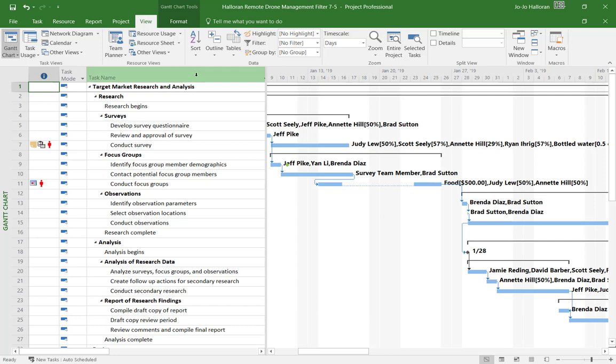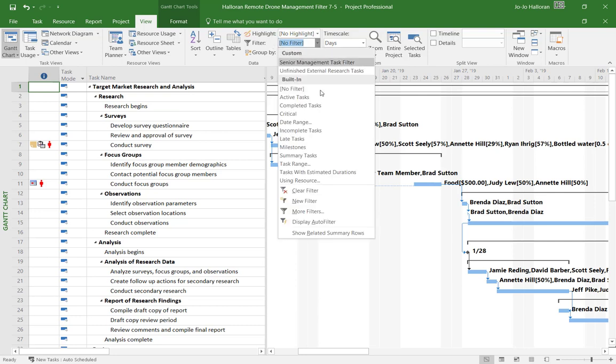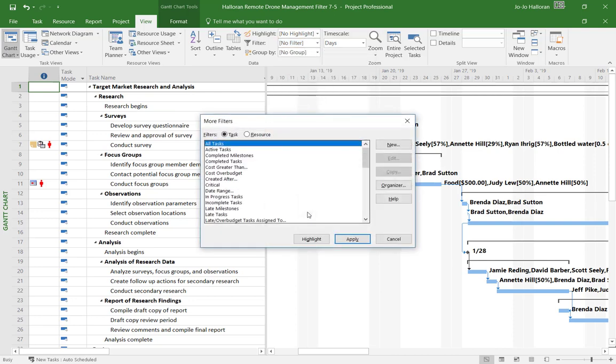What I'm going to do now is come over here to where it says filter, okay? Filter is based on the selected criteria. Now keep in mind, when you put filters on, you're not losing anything or removing anything from the schedule. All you're doing is viewing certain areas of the schedule that you want to see. So we're going to click the little down arrow here because we want to go to more filters, because we're going to build our own filter in here so that we can just look for what we want to look for at this current time.